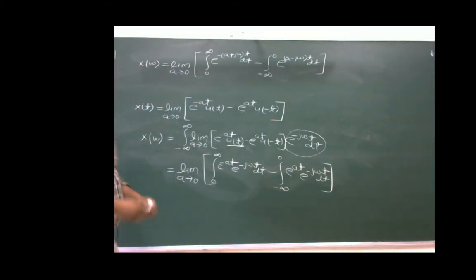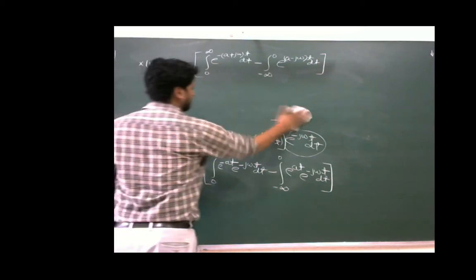Now this is what we have to calculate to find the Fourier transform of signum t.